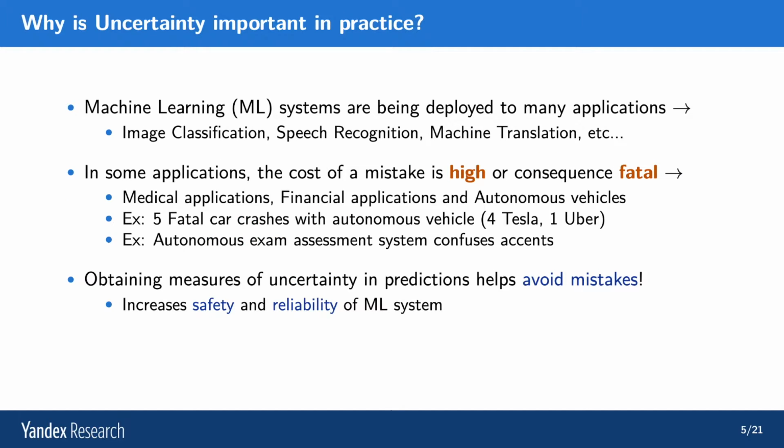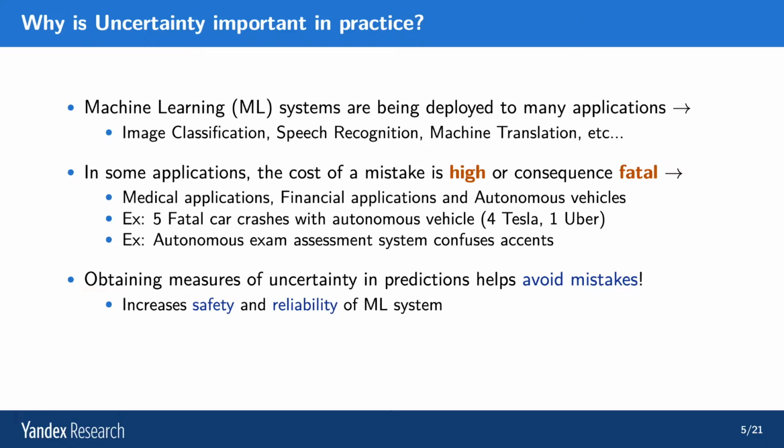Now we can also discuss a more practical aspect of uncertainty estimation. Machine learning systems have been deployed to many applications like image classification, speech recognition, machine translation, dialogue systems, medical, financial applications, and autonomous vehicles. Now, in some of these applications, the cost of a mistake can be high, for example, in terms of reputation, money, or the consequences can simply be fatal.